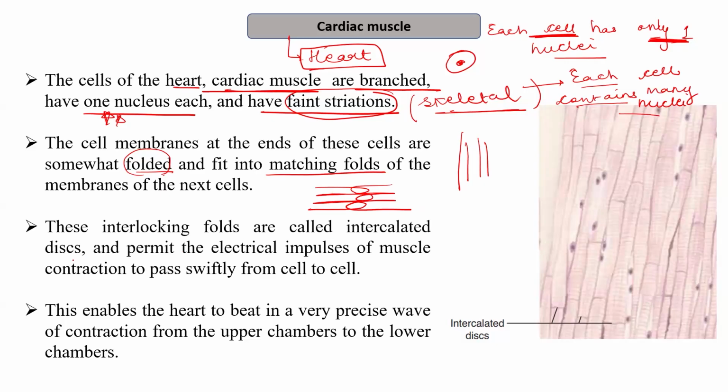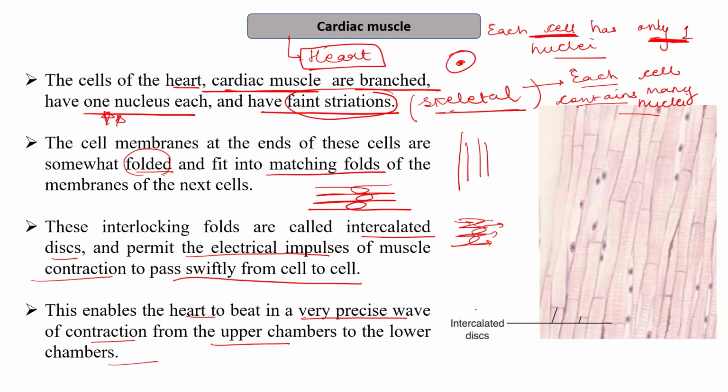The interlocking folds are intercalated discs, and they permit the electric impulse of muscle contraction to pass swiftly from cell to cell. So these interconnections help in passing the nerve impulse swiftly from one cell to another. This enables the heart to beat in a very precise wave of contraction from the upper chamber to the lower chamber.